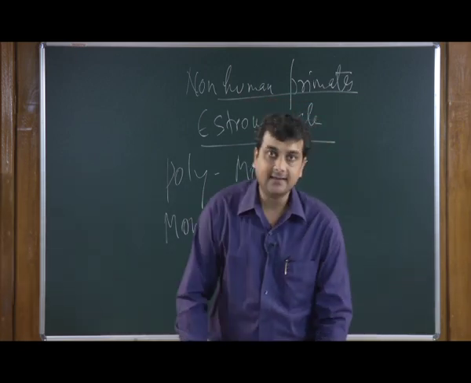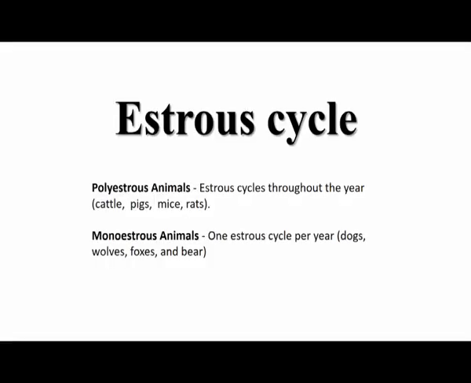Let us go back to the slide and see examples of these animals. Polyestrous animals are basically cattle, pigs, mice and rats. In the case of monoestrous animals, we have canine species, which include dogs, wolves, foxes and bears.